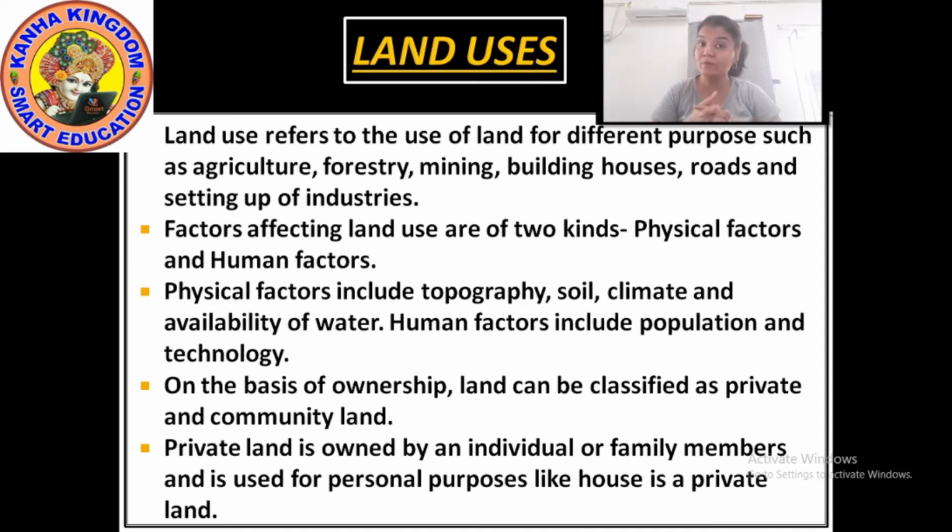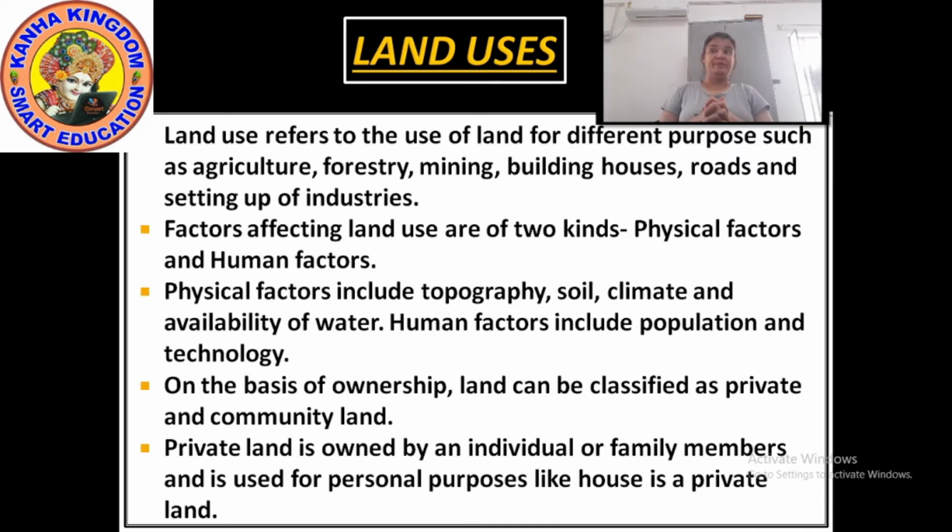Now this land is again classified into two: private land and community land. The private land is owned by an individual, meaning a single person, for personal use.